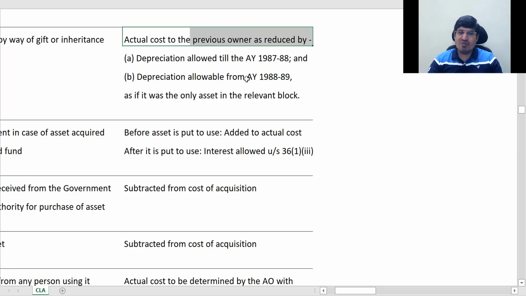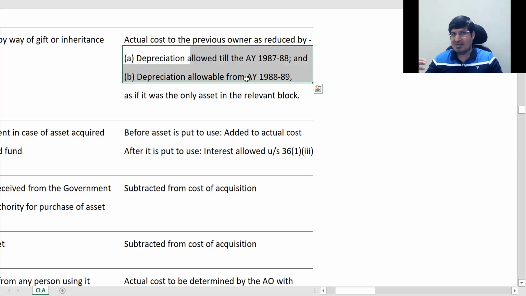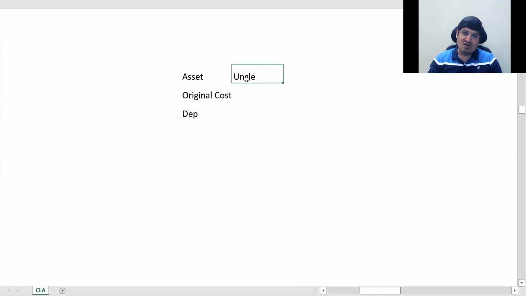Whatever is the cost to the previous owner, just calculate the entire depreciation till date. Some you might get directly in the books of account, some you might have to recompute because of the block of assets. That's all. Original cost, then calculate all depreciation, and this WDV will be your actual cost.